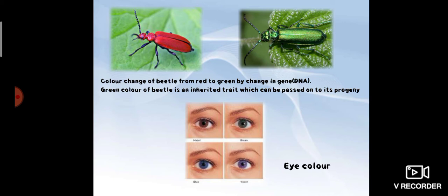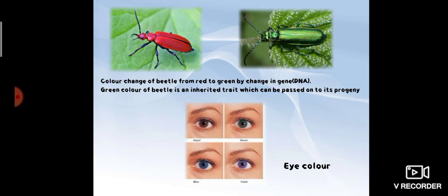So the change from red beetle to green beetle can be considered an example of evolution, because it helps in its survival by mixing with green bushes. The change from red color to green color is helpful for that beetle to survive in the environment. So this is an example of inherited traits.